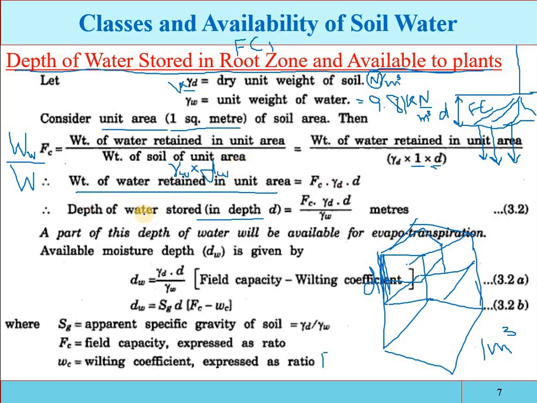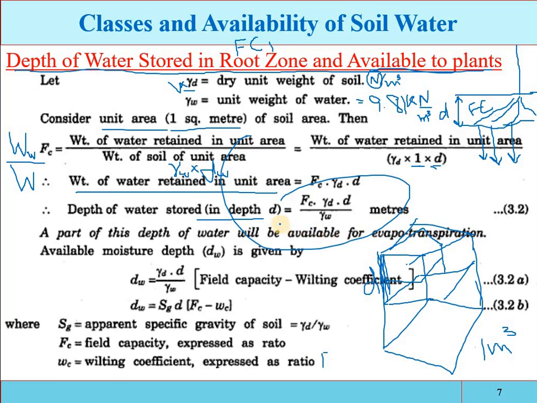Now the depth of the water retained, dw, so place it here, gamma w. So fc gamma d and d. See, if there is 1 square meter area and the depth is d, so in this much depth of the soil, the depth of the water will be this one. Okay, so a part of this depth of water will be available for evapotranspiration.